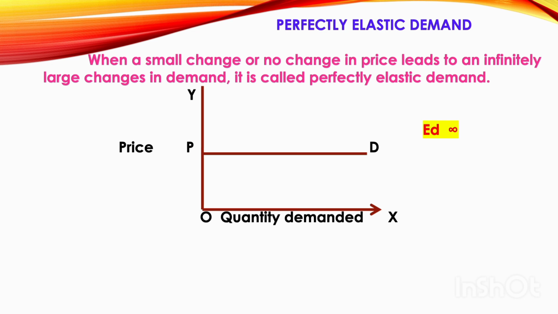Now we'll see with the help of the graph. On the y-axis the price is measured and on the x-axis the quantity demanded is measured.